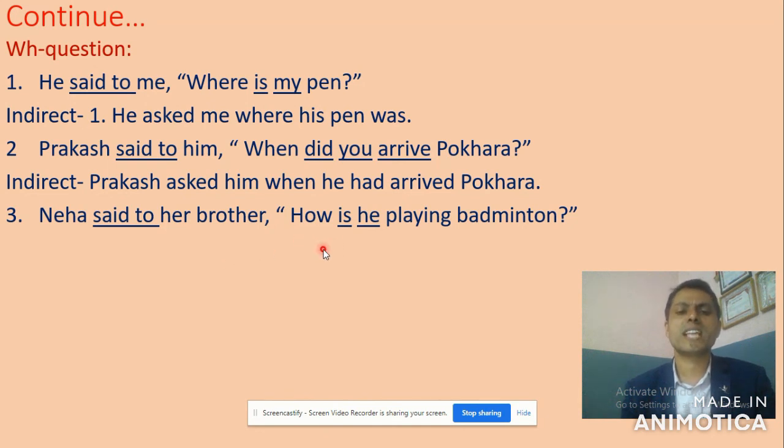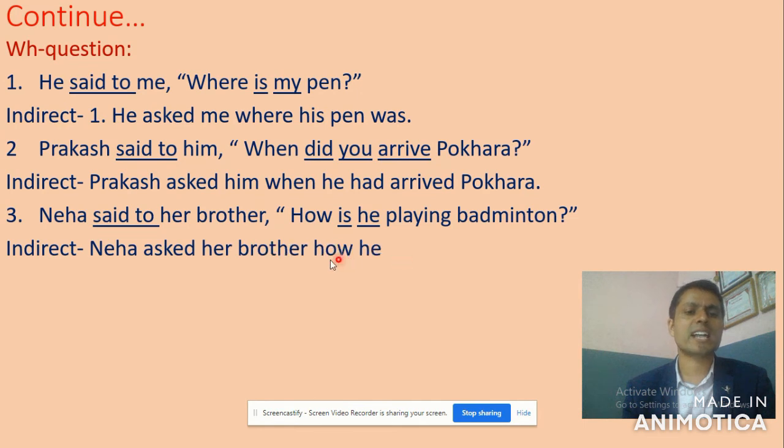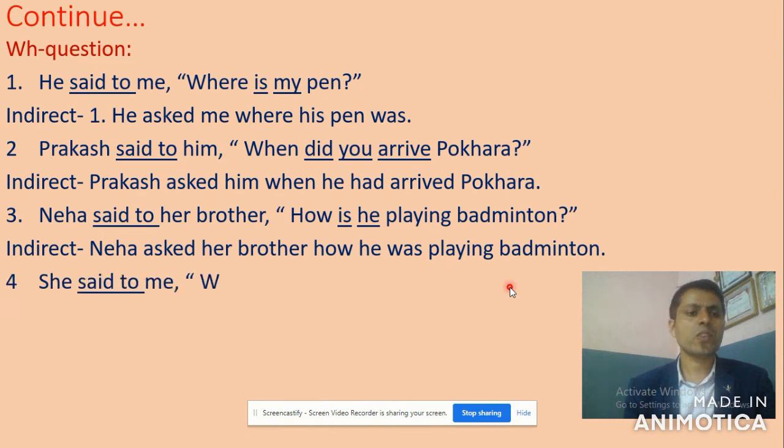Now the pronoun: he, changed according to what? Third person, no change. So how he was playing badminton, right? You can see its answer here on screen. Neha asked her brother how he was playing badminton. Full stop at last.